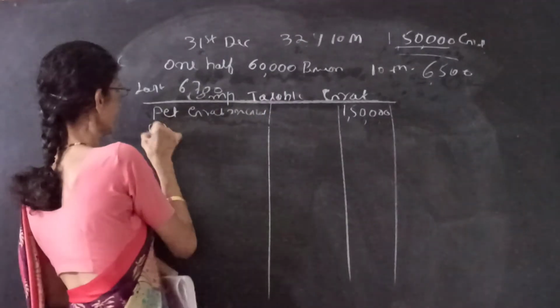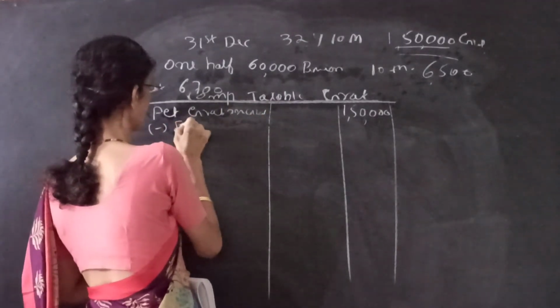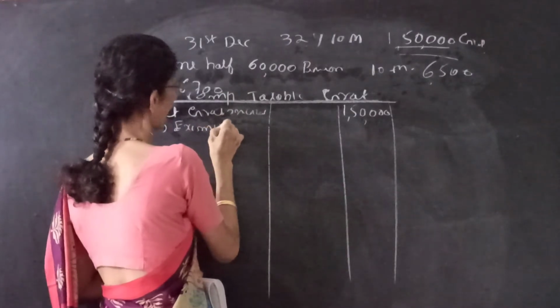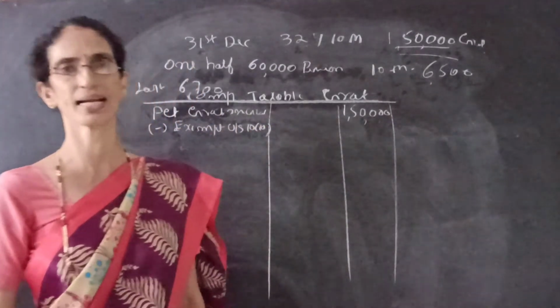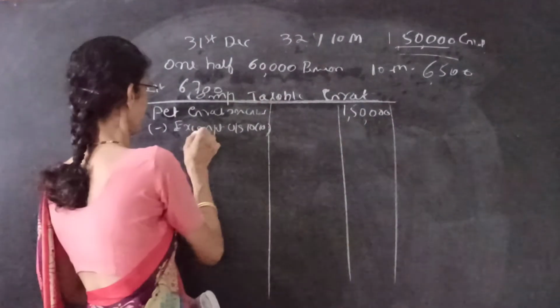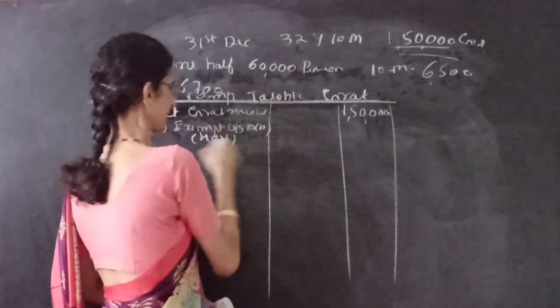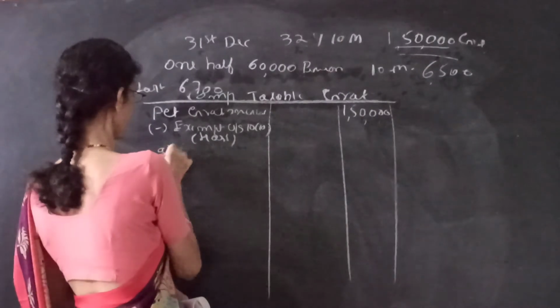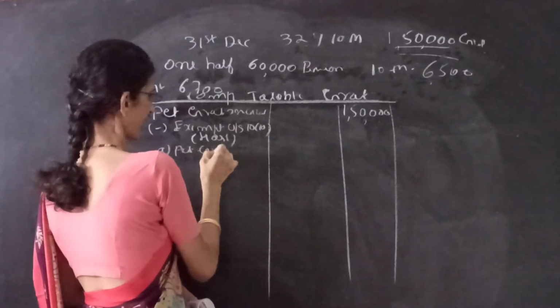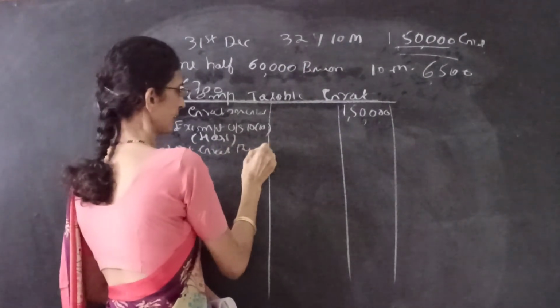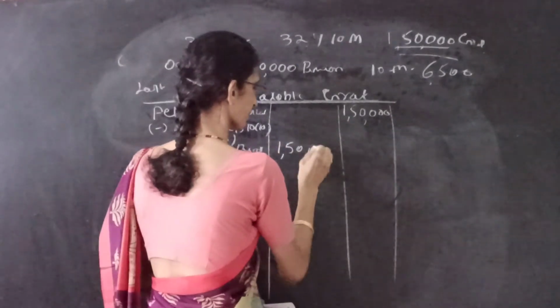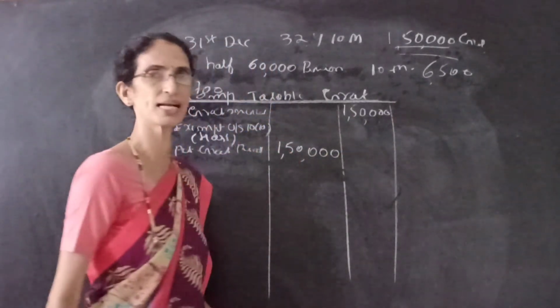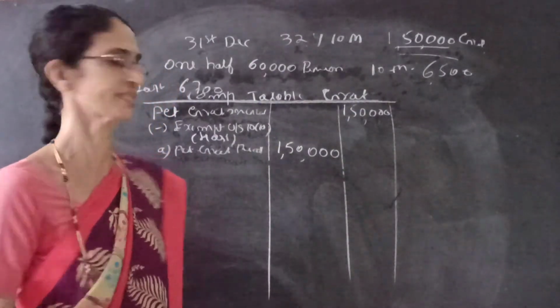Next, less exempt under section 10(10). Within bracket we write the least of the following. The first rule is the actual gratuity received, the same amount, 1,50,000. Now we assume that he is not covered under the act.